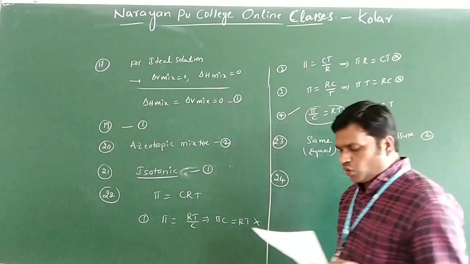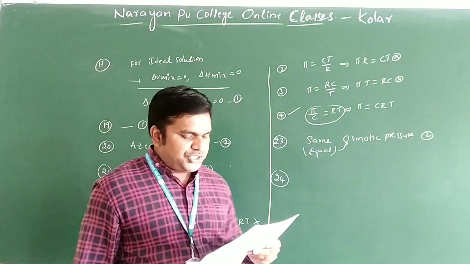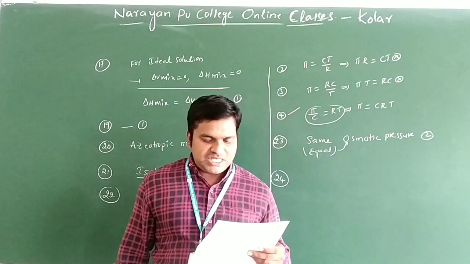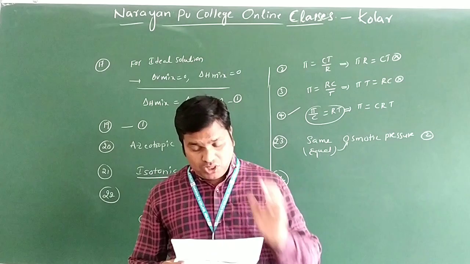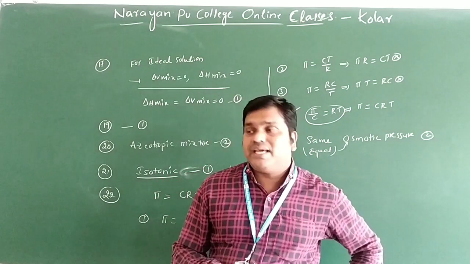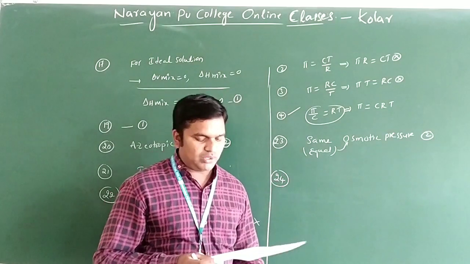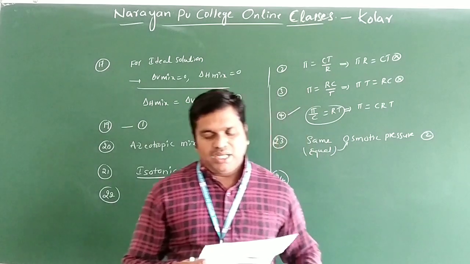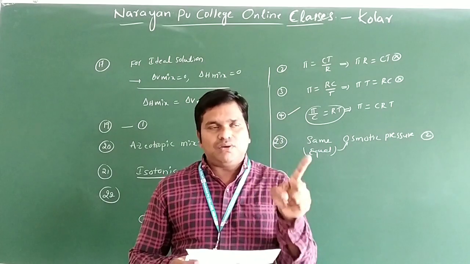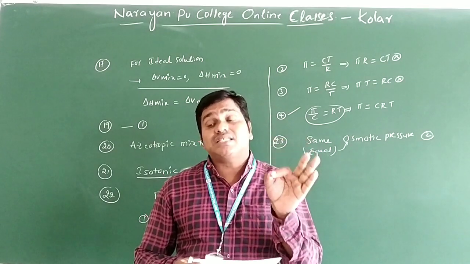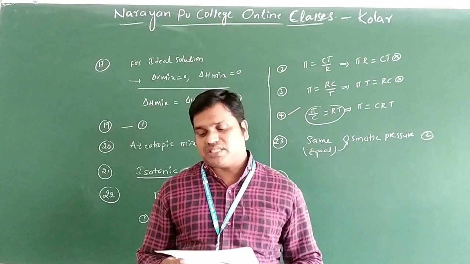Now we can see question number 24. This is also related to isotonic solution. Which of the following associated with the isotonic solution is not correct? They ask which is not correct only. Option 1 is given: they have the same osmotic pressure. You already know isotonic solutions have the same osmotic pressure, so option 1 is correct. Second option: they have the same weight concentrations. Osmotic pressure is equal, but weight concentrations are not equal.